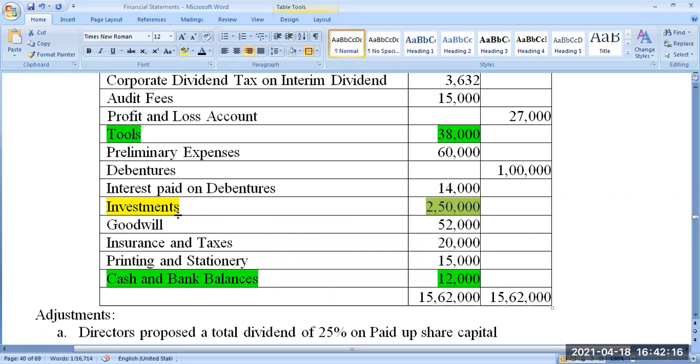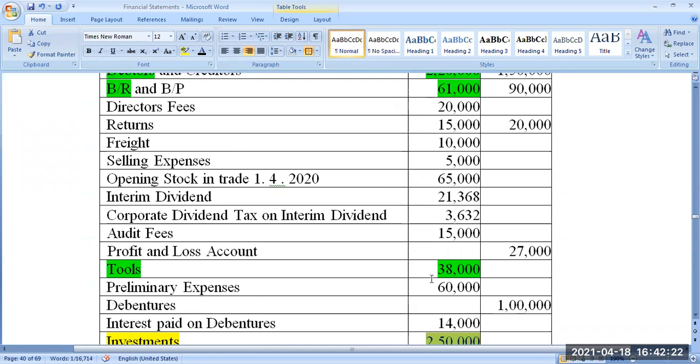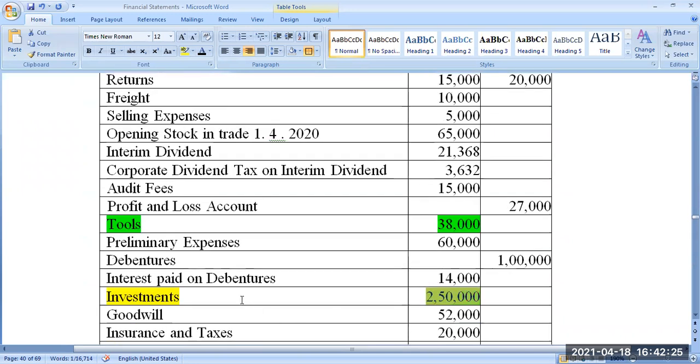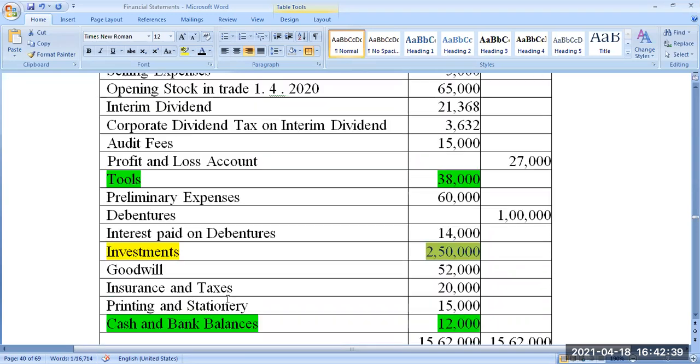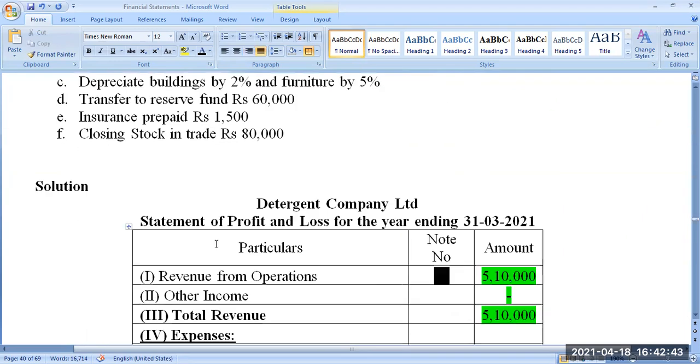So you can write a note: investments worth rupees 2,50,000 found in the debit side of the trial balance do not mention the nature of the investment, current or non-current. So it is considered to be a long-term investment, and it is recorded under non-current investment in the balance sheet. That's one thing. Otherwise, just the opposite, you can write it. Okay. Right. Next.